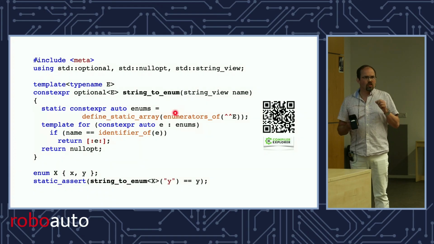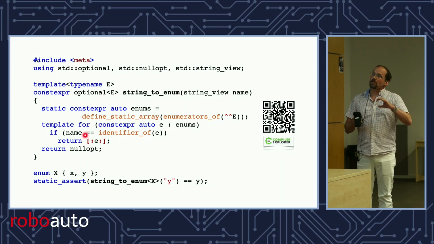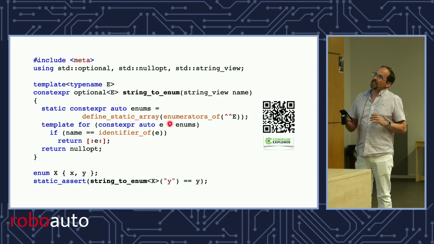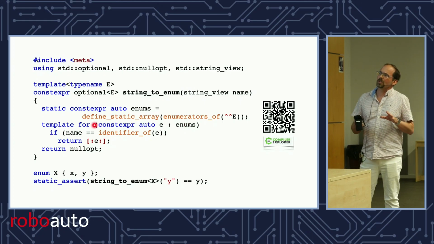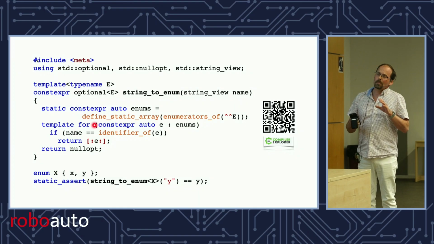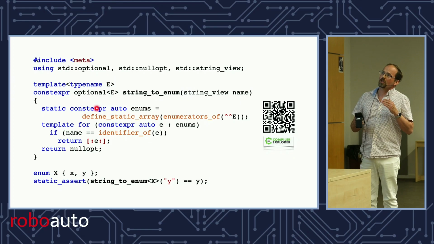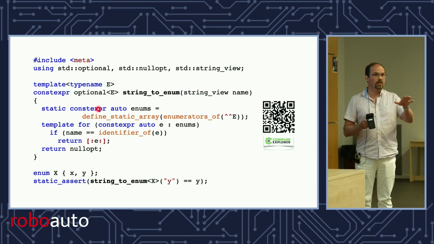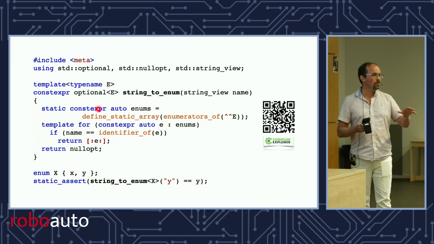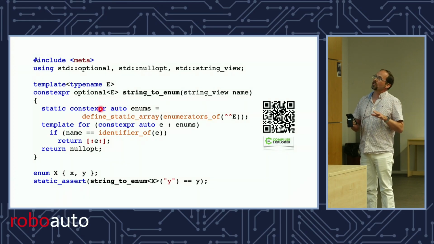And now there's a subtlety: I'm going to use template for, which is going to replicate this statement for every E in enums. The problem is, for various subtle reasons that I can't go into today, that template for doesn't work on a vector, right? And so I need a constexpr variable. You can't have constexpr vectors today. We actually talked today in the committee about making that possible, so there is hope for C++29. But right now, for a lot of good reasons, you can't.